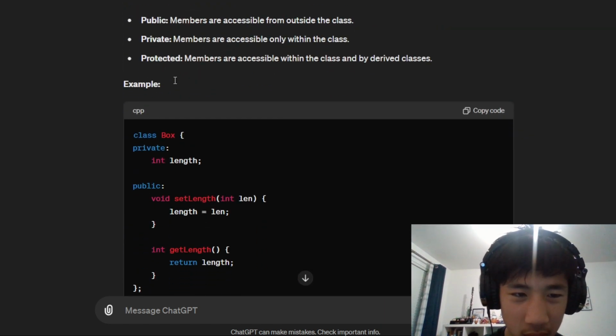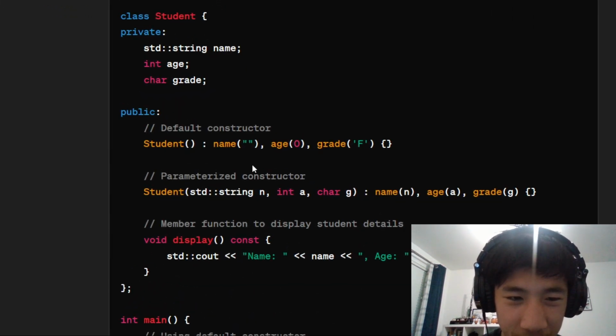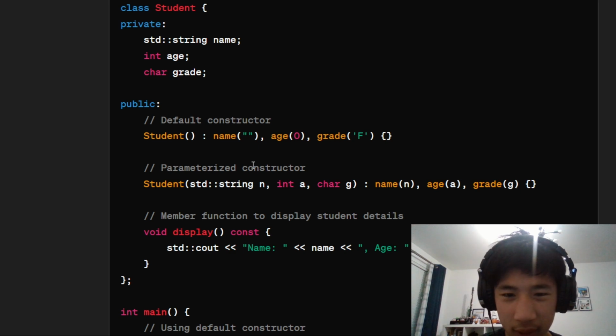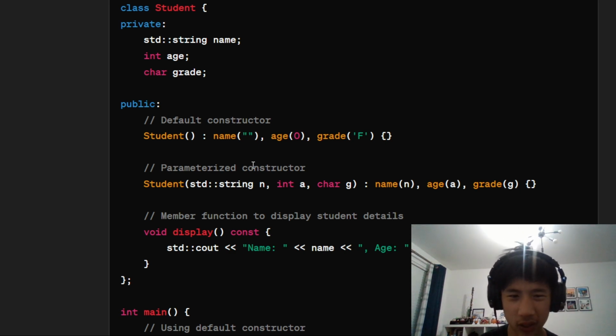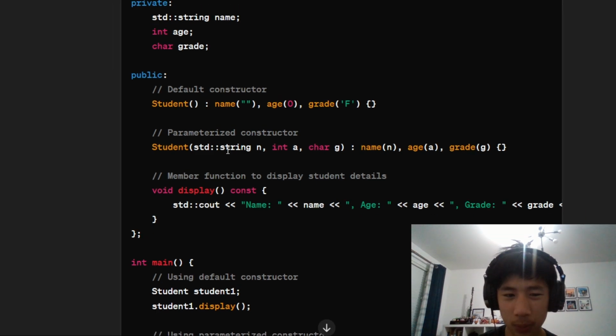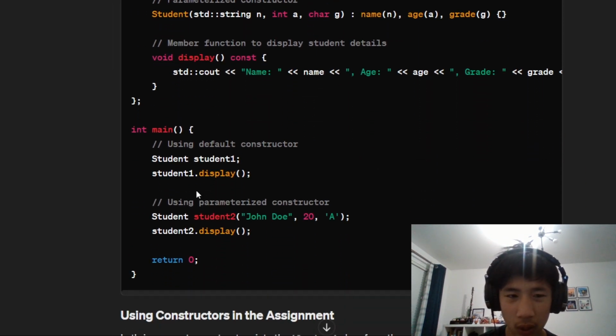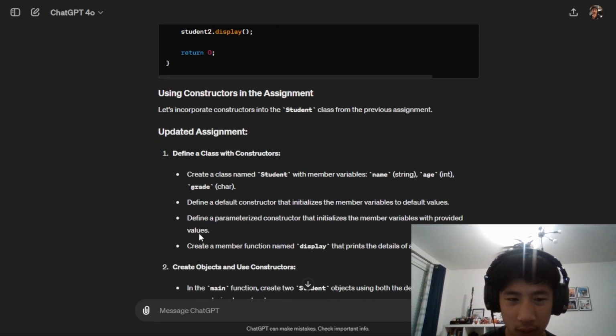And what about the constructor? We haven't gone to constructor yet. Do you need constructors? So you can create a default constructor. I guess what that does is it just sets your default values if you didn't put anything into the constructor when passing it in. And you can also make it based off the input when creating it first. Oh, that's interesting. The syntax is not what I expected it to be like.